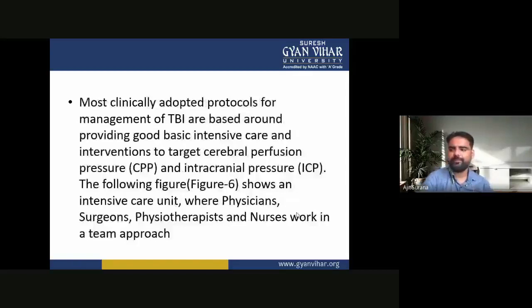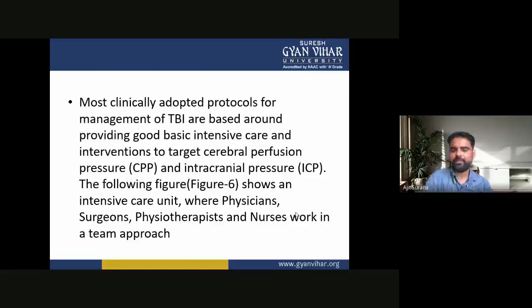Most clinically adopted protocols for management of TBI are based around providing good basic intensive care and intervention to target cerebral perfusion pressure and intracranial pressure. Shown is an intensive care unit where physician, surgeon, physiotherapist, and nurse work in a teamwork.